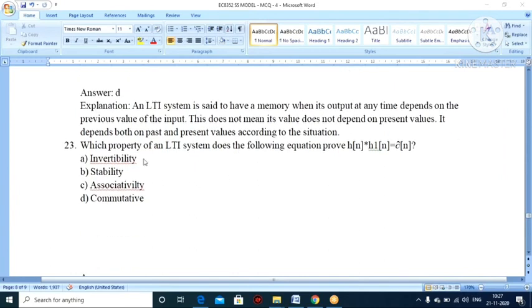Right. So next question: which property of an LTI system does the following equation prove? h of n star h1 of n equal to delta of n. So which property will be proved? Invertibility property, stability property, associative property, or commutative property.